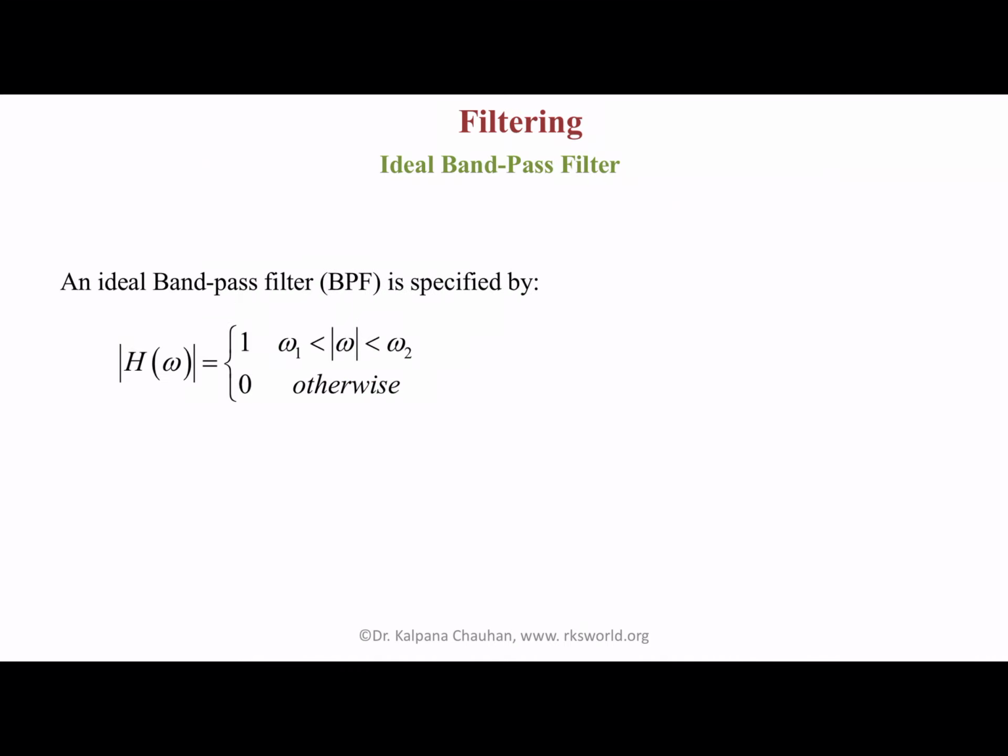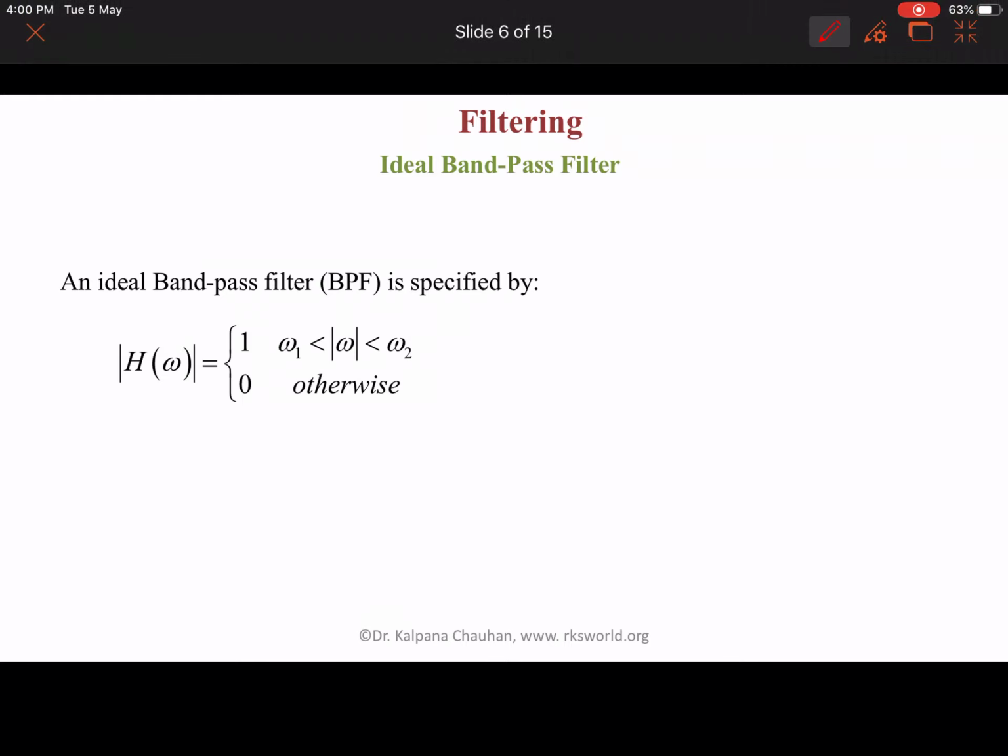Now next is the ideal band pass filter. An ideal band pass filter is specified for a particular frequency range. The output of the ideal band pass filter is 1 for a frequency band between omega 1 and omega 2, and it is 0 otherwise.